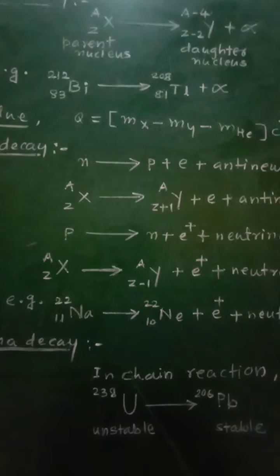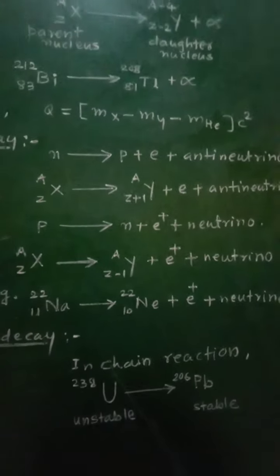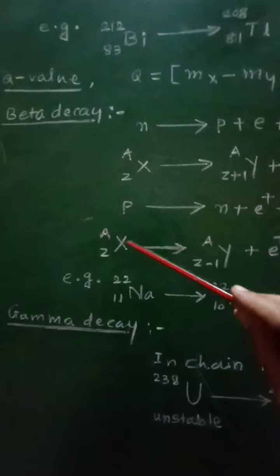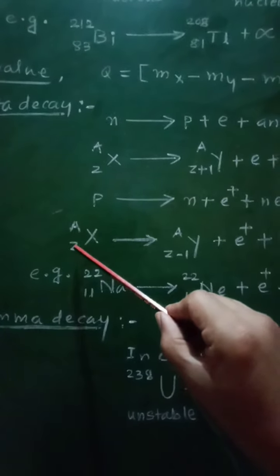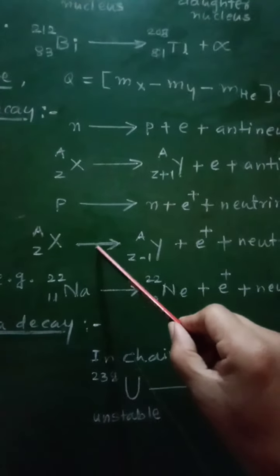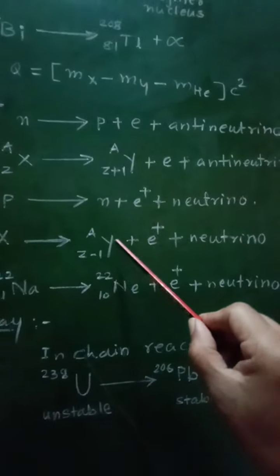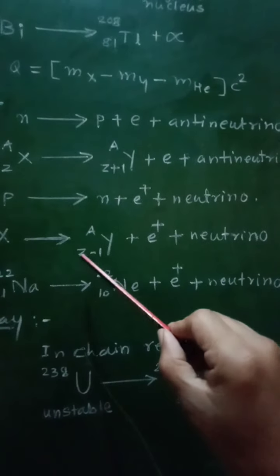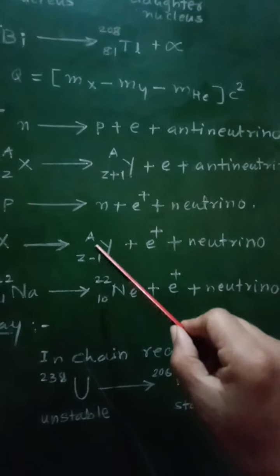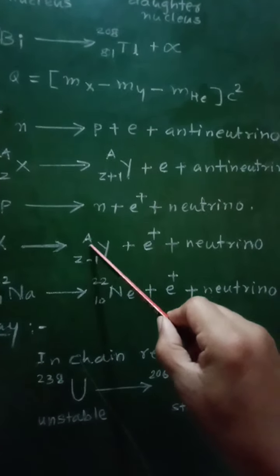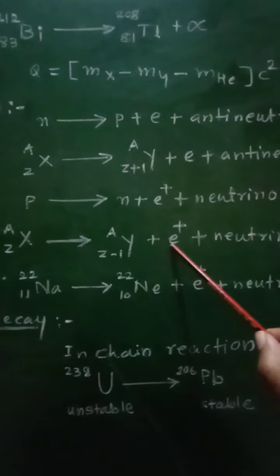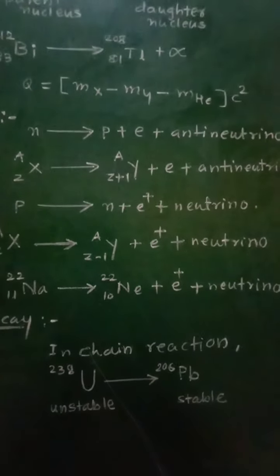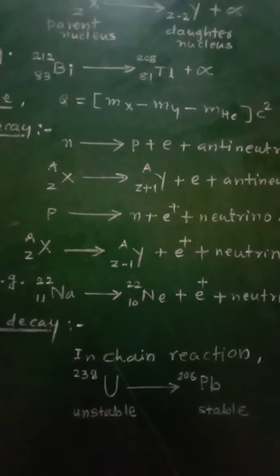Now this process will be represented as, so X will represent again the parent nucleus with atomic number Z and mass number A. When it goes beta plus decay, at that time daughter nucleus having atomic number Z minus 1 and mass number remains unchanged along with one positron and neutrino. So this process will represent the beta plus decay.